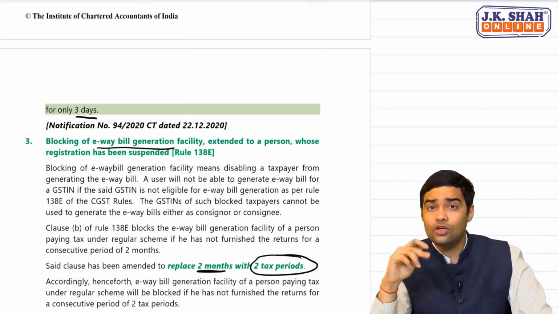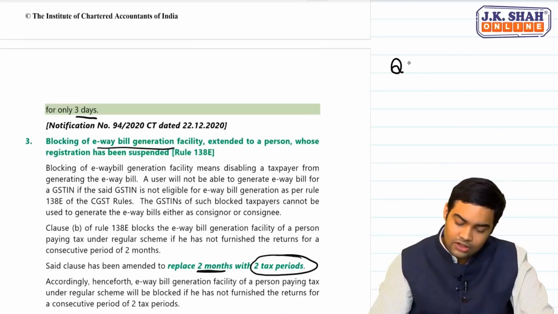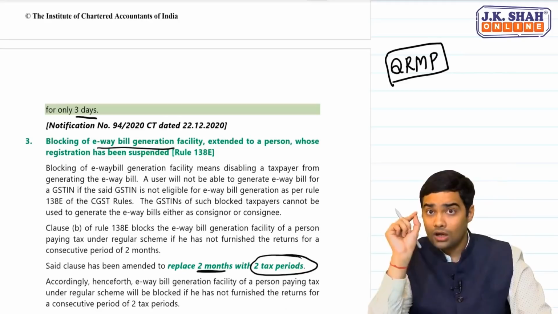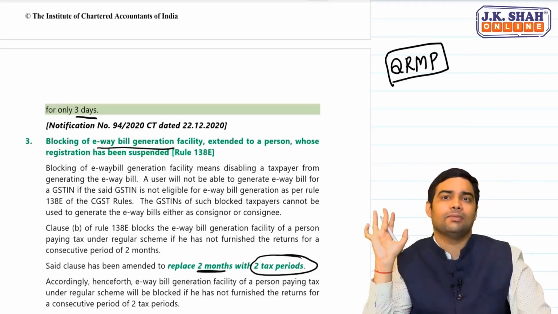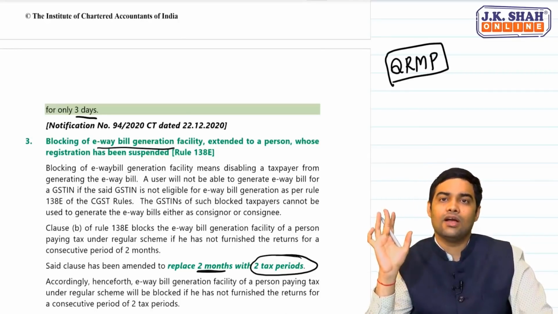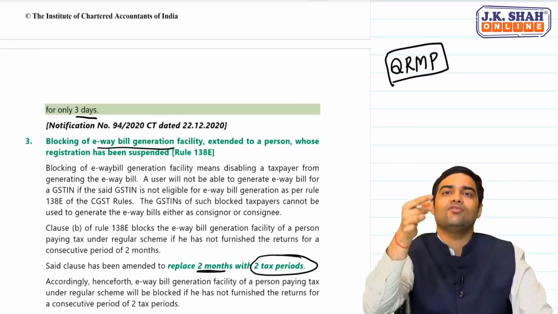Now, I told you at the beginning of this video, the QRMP scheme has come. Quarterly return, monthly payment scheme. Now, in this quarterly return, monthly payment scheme, GSTR 1 and 3B can be filed quarterly.